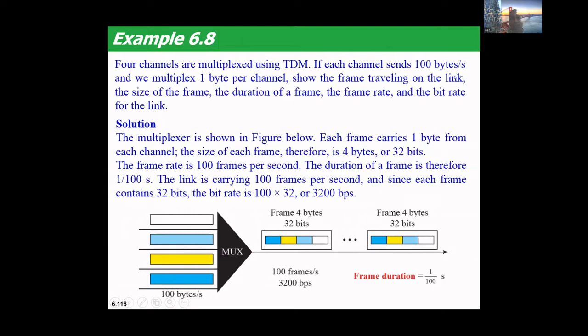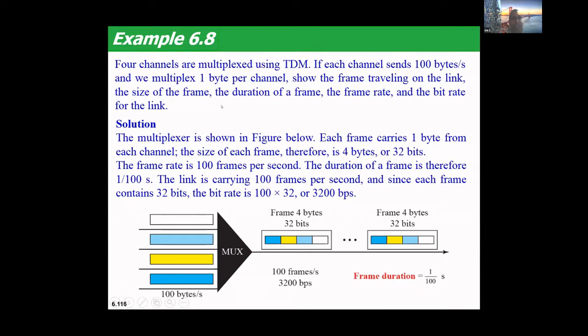Show the frame traveling on the link. So this is the diagram of the frame traveling on the link. We need a multiplexer. There are 4 sources: source 1, source 2, source 3, source 4, and they are multiplexed into a single link. And this is the frame, which comprises 4 bytes, that is 32 bits, right? So the size of the frame is 4 bytes, meaning 32 bits.